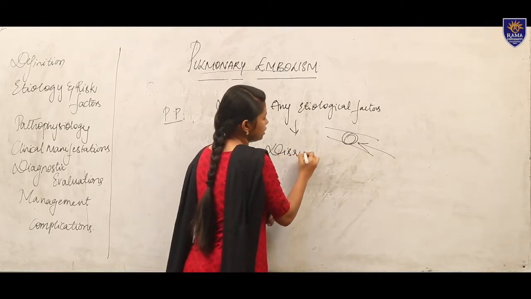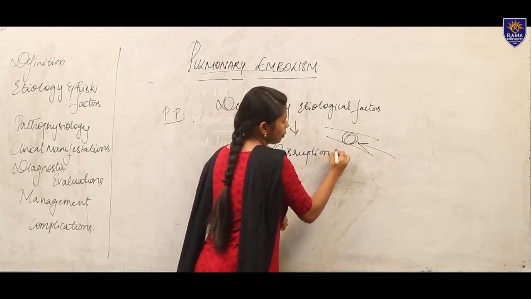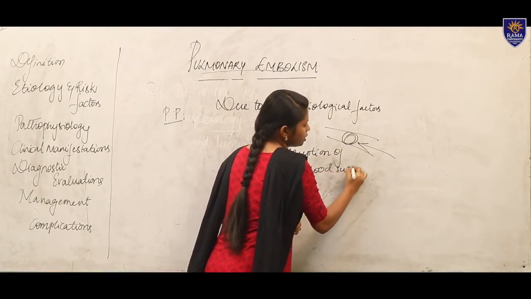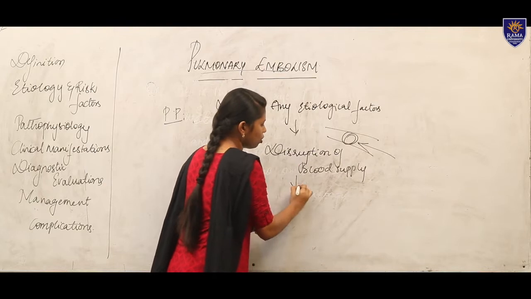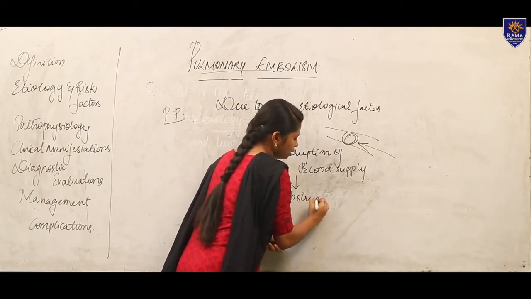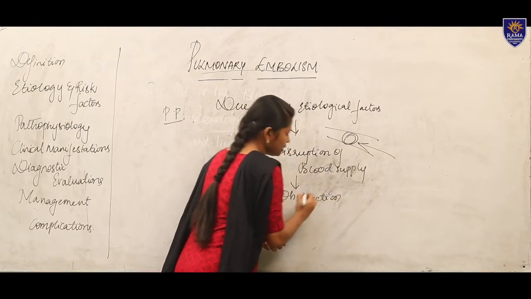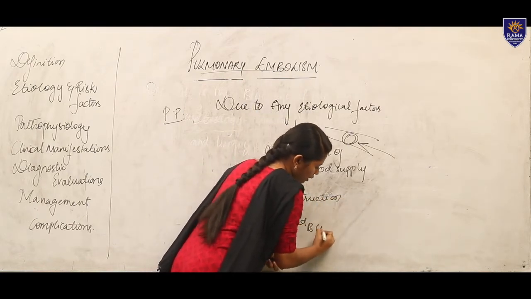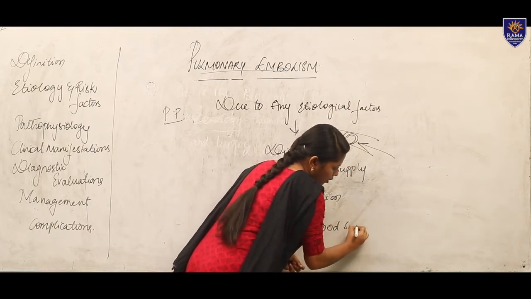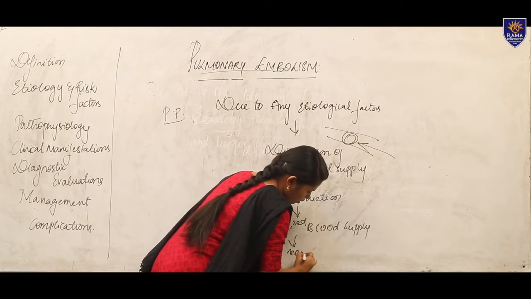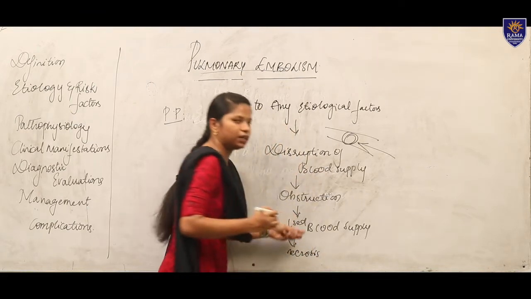When there is a disruption of blood supply, there is an obstruction of blood supply. When there is an obstruction, there is decreased blood supply, and automatically there will be necrosis of the particular area.